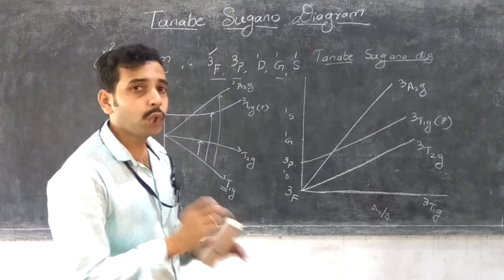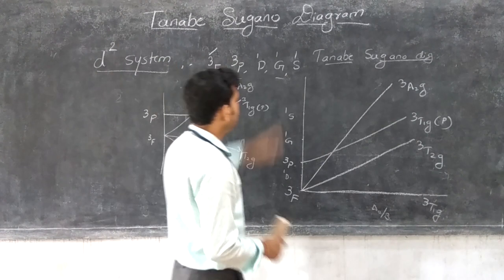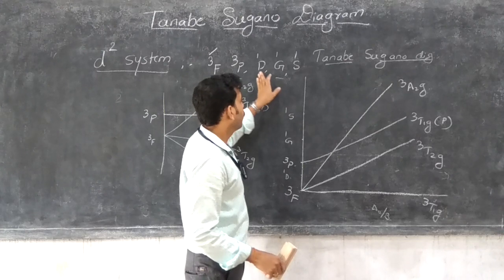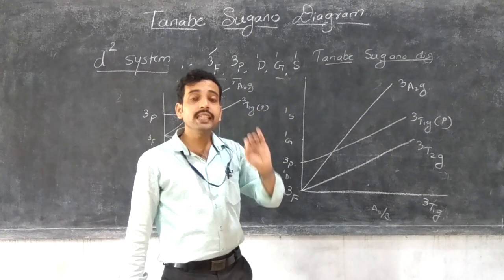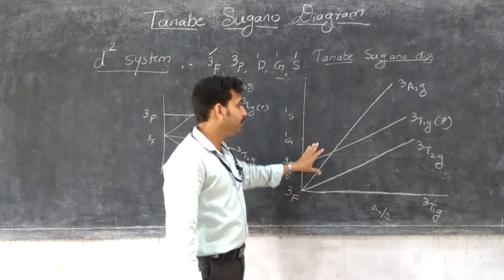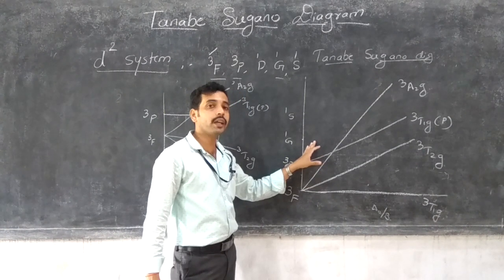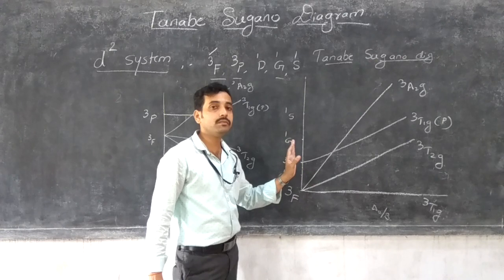We can complicate the diagram by using the other terms like 1D, 1G, 1S. From an exam point of view, it's enough to explain the Tanabe-Sugano diagram for the D2 system.